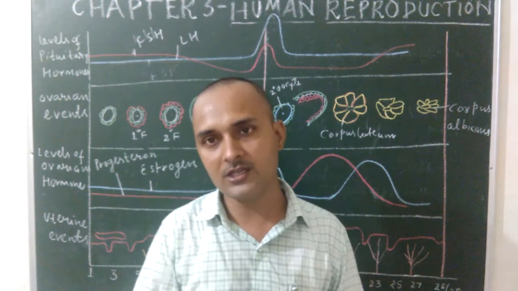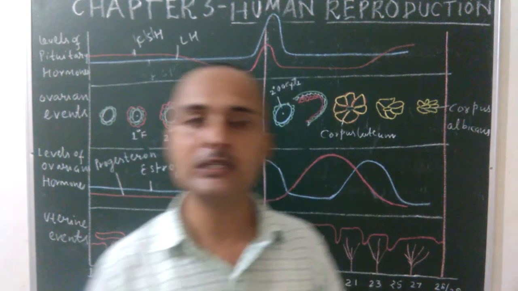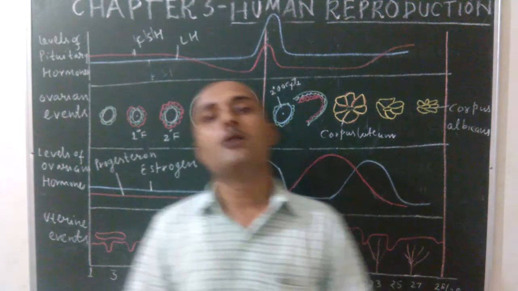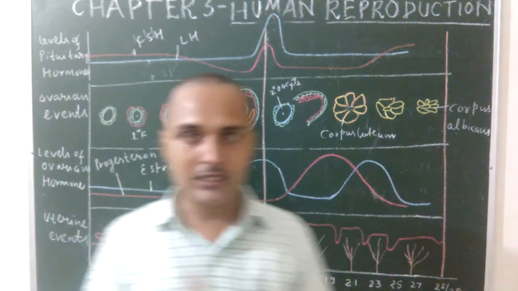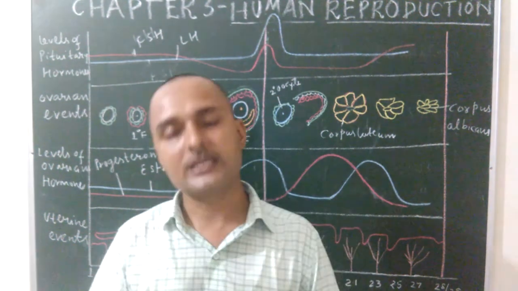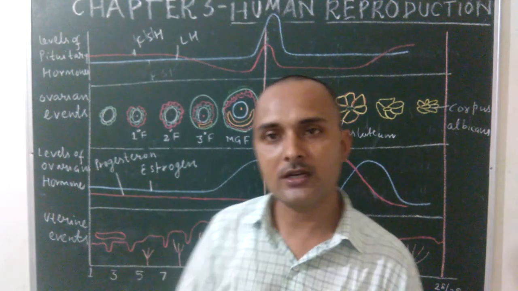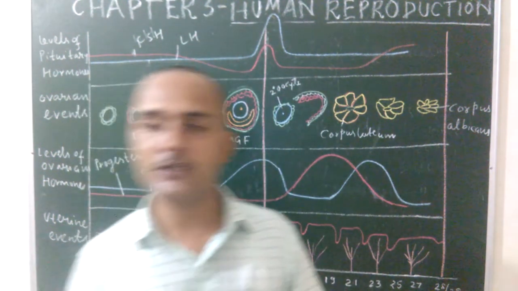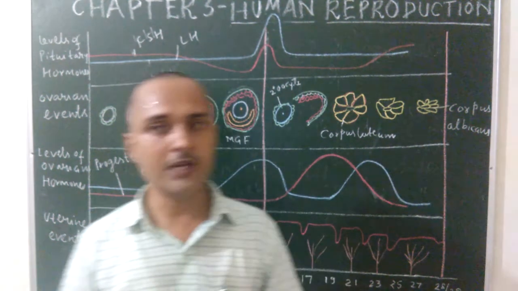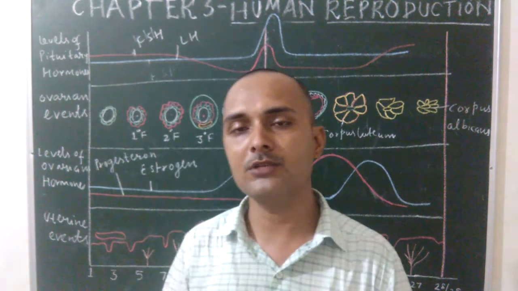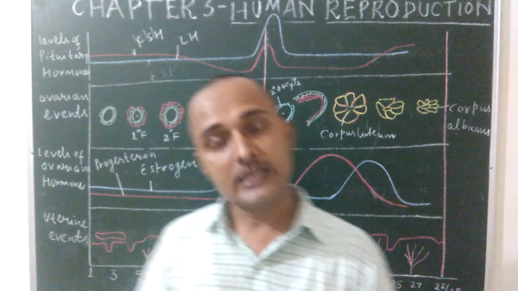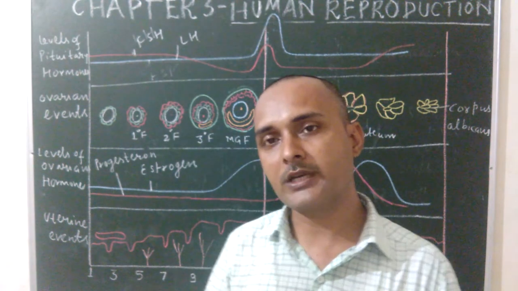Therefore, there are 4 phases. Once again, the first phase is known as the bleeding or menstrual phase. Second phase is known as the follicular or proliferative phase. Third phase is known as the ovulatory phase, and the fourth phase is known as the secretory or luteal phase.